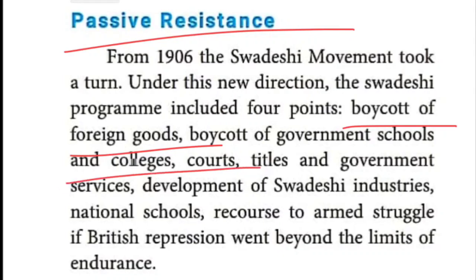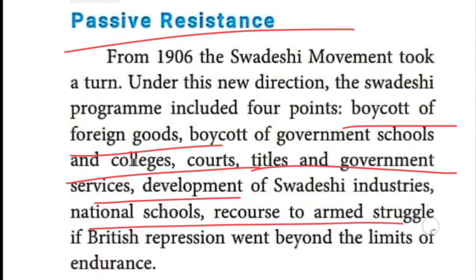Indians neglected them because they were British government institutions. Titles, honors, government services, offices, schools, colleges, legislatures, everything was neglected. Then Swadeshi industries, national schools, recourse to armed struggle if British repression went beyond the limits of endurance. What is the meaning of endurance? Toleration.